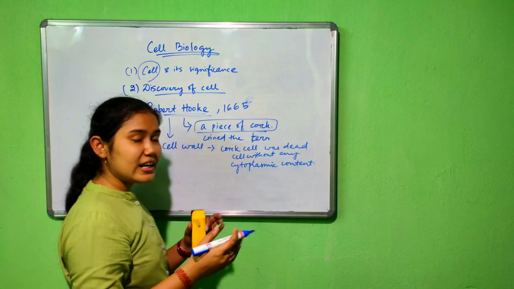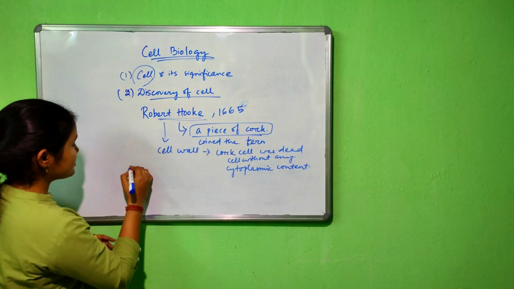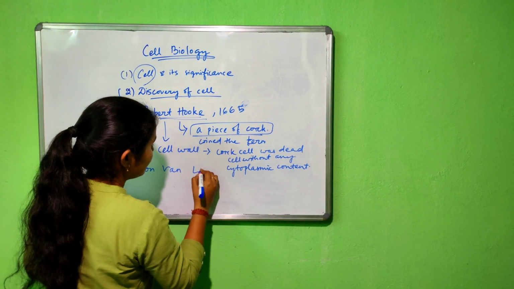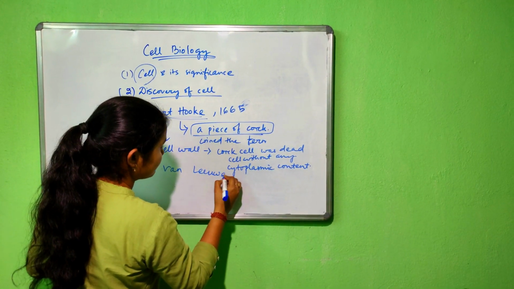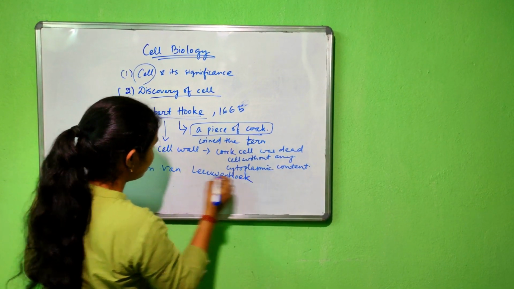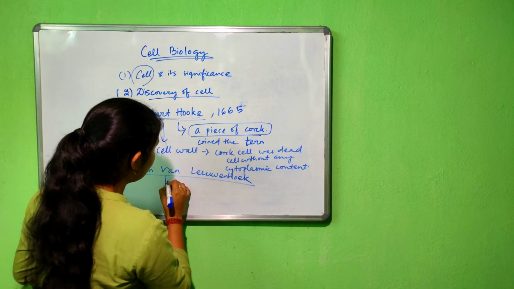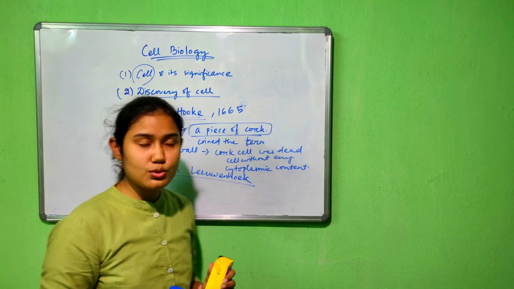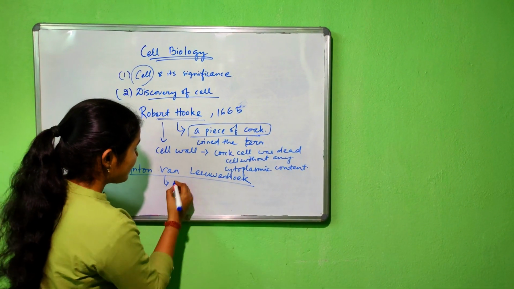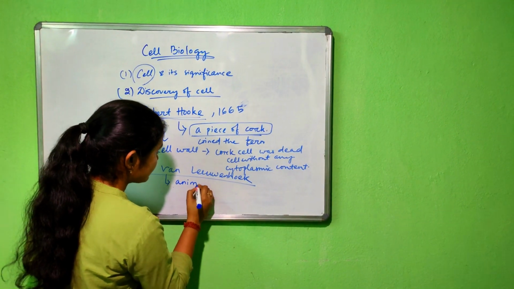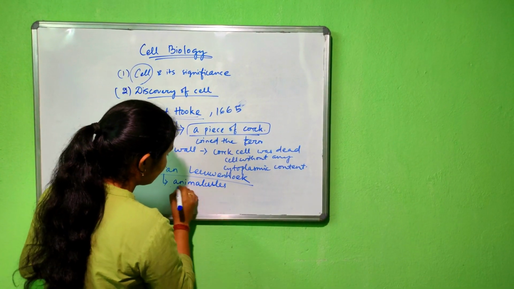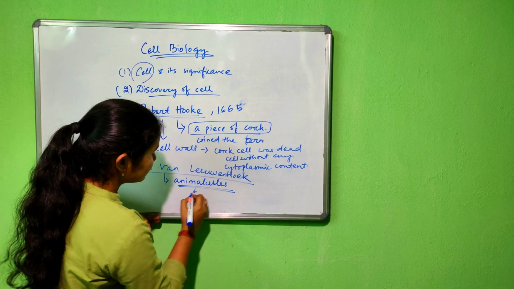So who discovered the living cell? The living cell was discovered by Anton van Leeuwenhoek. He discovered the living cells with the help of his microscope and named them animalcules. What do you mean by animalcules?